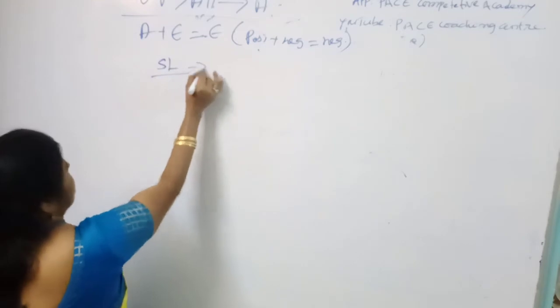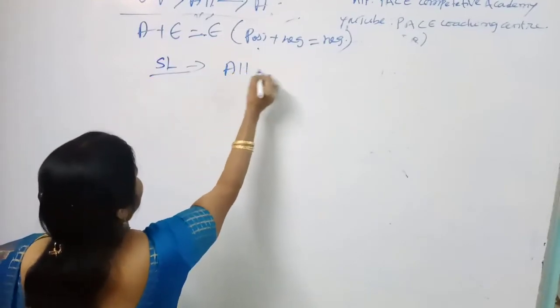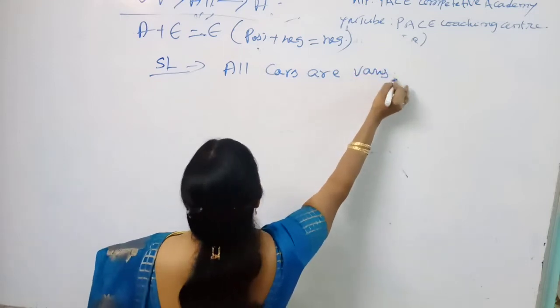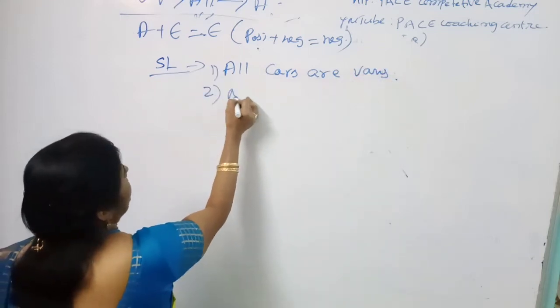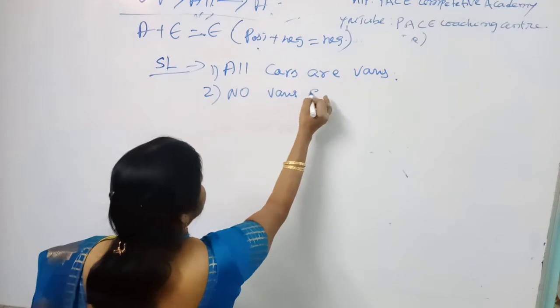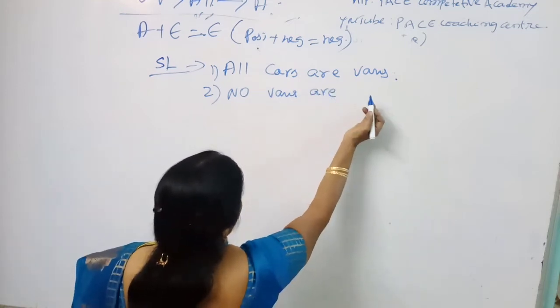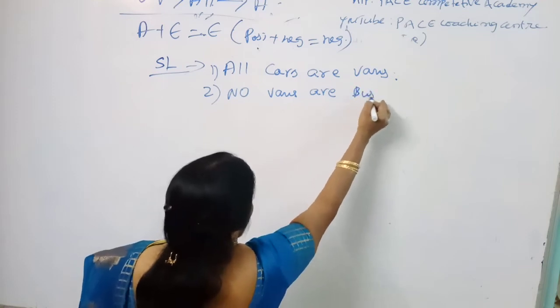So let us check the example. Suppose all cars are vans, and the second statement, no vans are buses, whatever it may be.